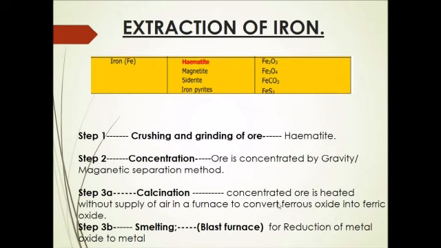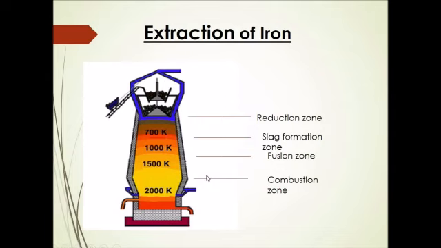Now the concentrated ore is in the oxide form, and the reduction of metal oxide to metal happens in the blast furnace. Very important: to this blast furnace we feed the charge. Now what is charge?